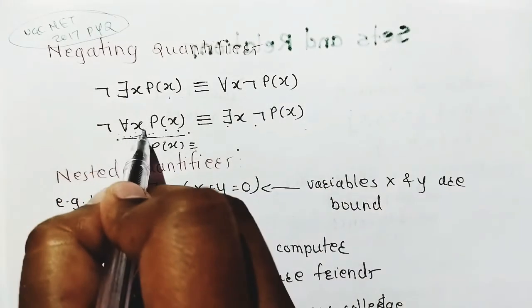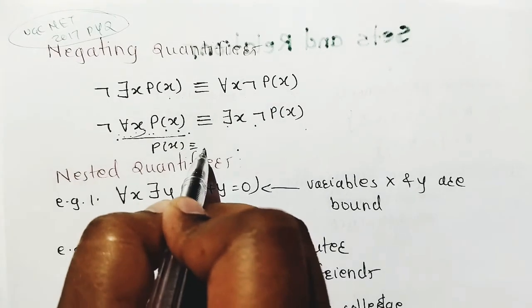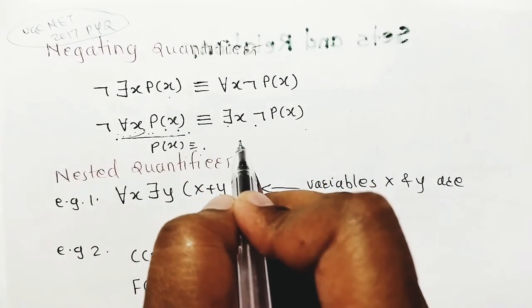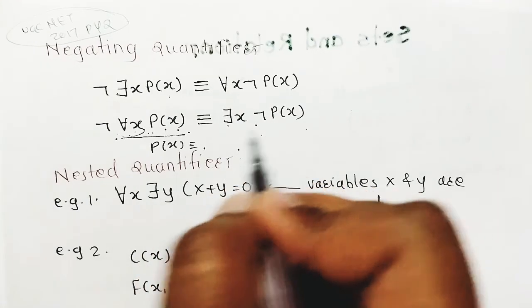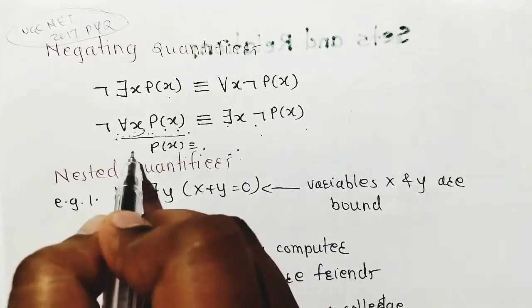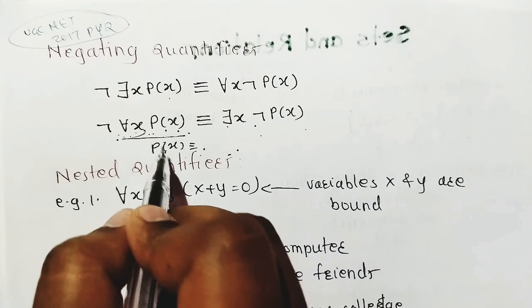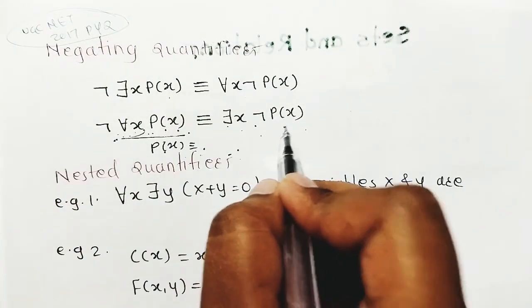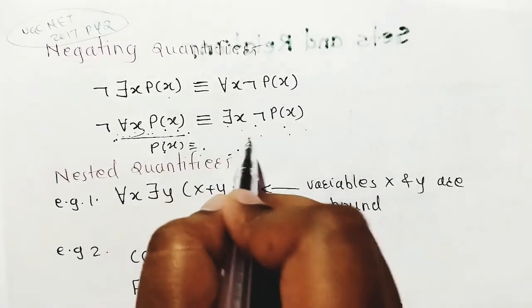Using the first formula, every student in the classroom has taken the course Boolean algebra. Using the second, there is at least one student who has taken the course. And if we apply negation to 'every student in a classroom has taken a course Boolean algebra', we get: there exists at least one student in the classroom who has not taken the course Boolean algebra. This is called negating quantifiers.